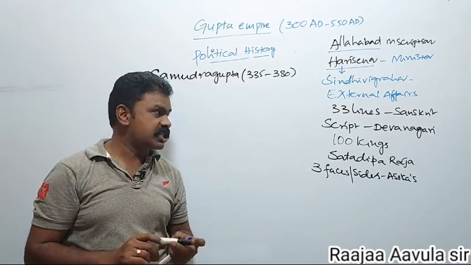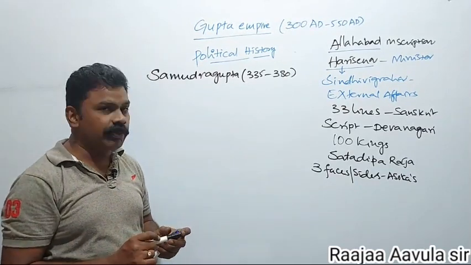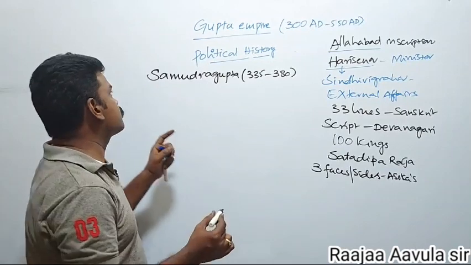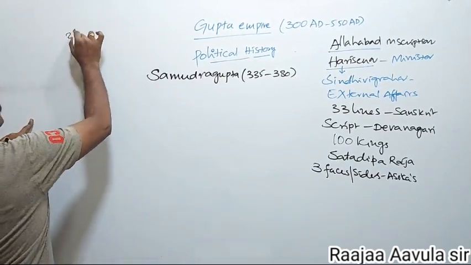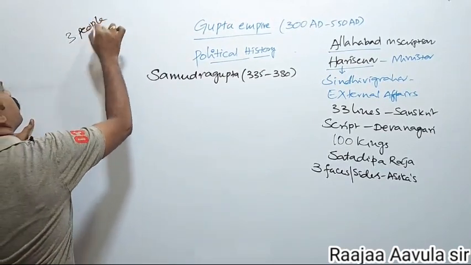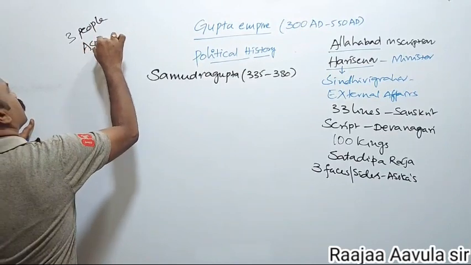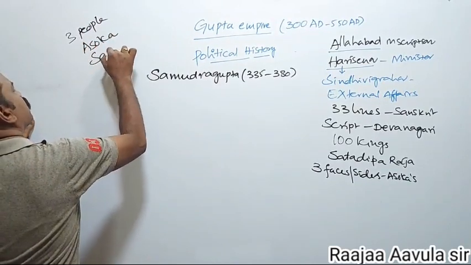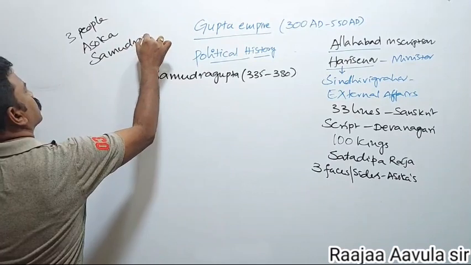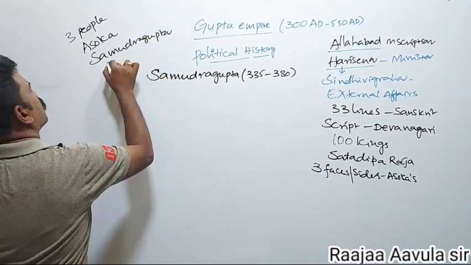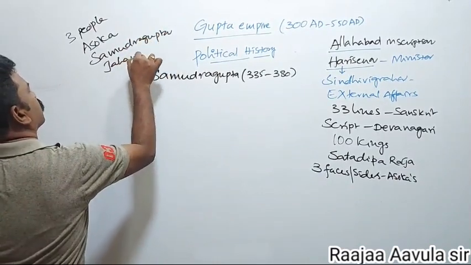So the Allahabad inscription is related to 3 people. Those 3 people are Asoka, Samudragupta, and also Jahangir.